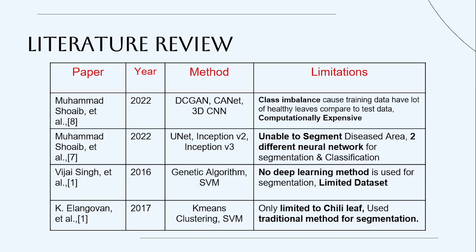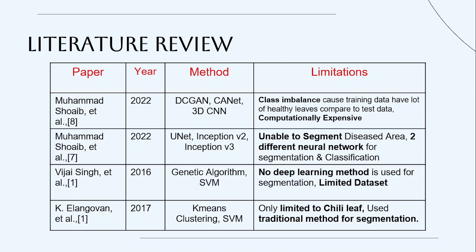The methodology was quite interesting, I would say. They use a DCGAN network to create new generated images. Then they use a context-aware net to segment those images, and after segmenting the crop disease, they pass those segmented parts to a 3D CNN.